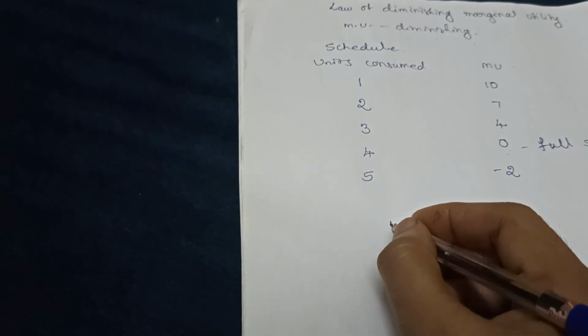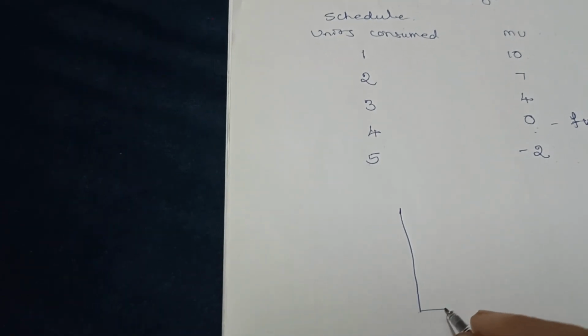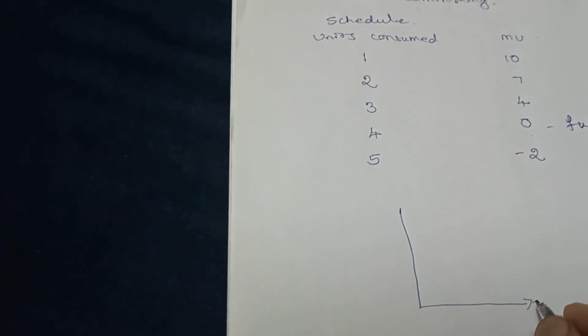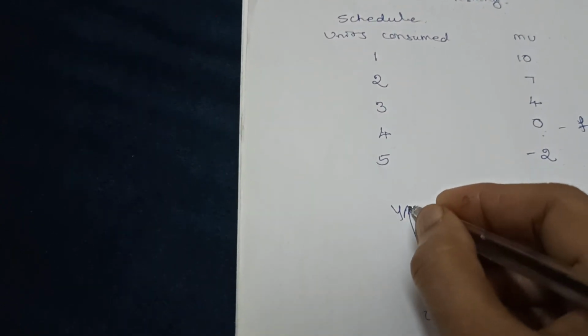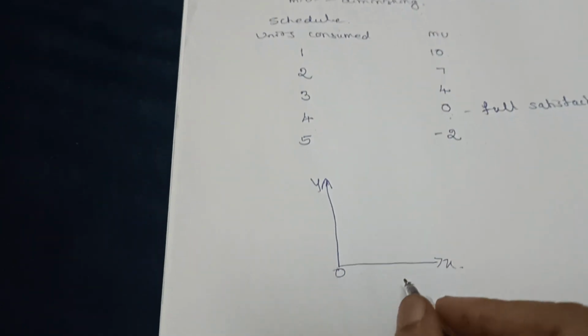Then you have to explain this law with the help of a curve. First you have to mark the x-axis and y-axis, and you have to label them. What is shown on the x-axis? Units consumed.